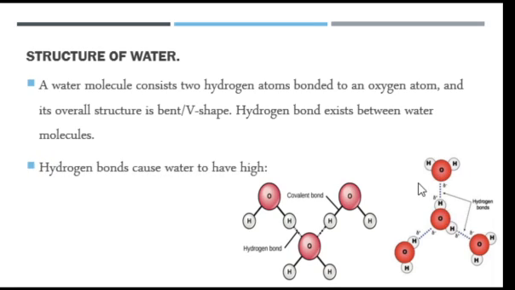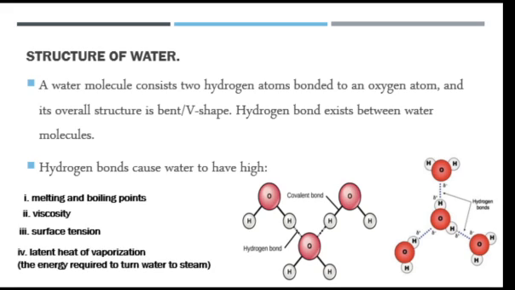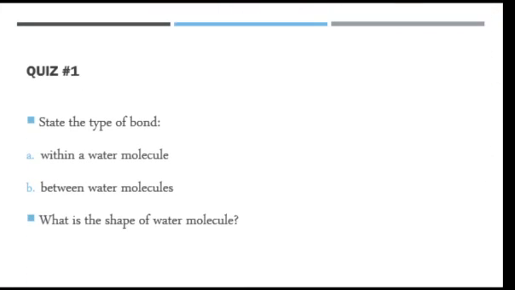So due to the presence of hydrogen bond in water, it causes the following. It makes water have high melting and boiling point, and high viscosity. Water has high surface tension, and water equally has high latent heat of vaporization. That is the energy required for water to become gas or to turn to vapor.